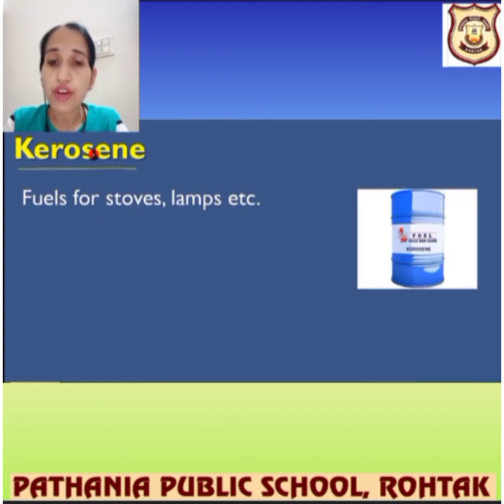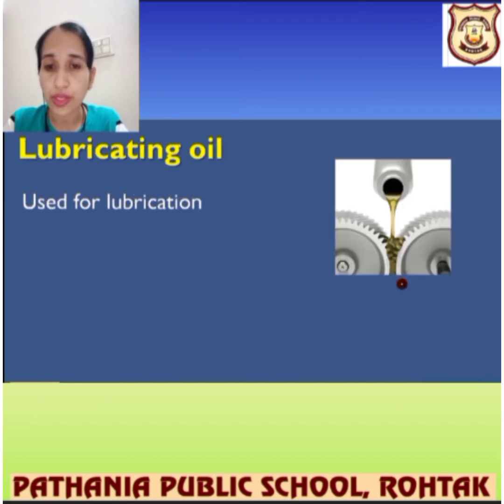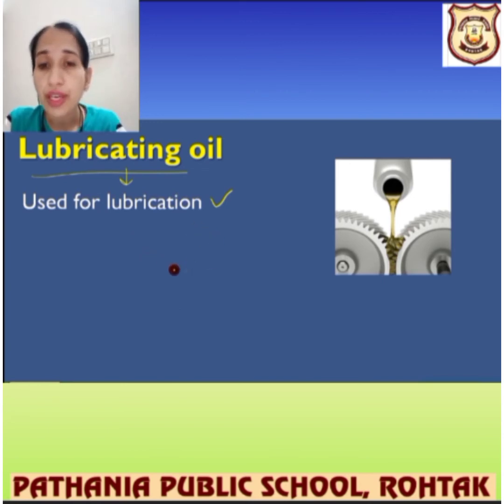Next is kerosene. Kerosene we are using for stoves, lamps. Nowadays it is not so common, but still kerosene has its own uses. So lubricating oil, the name itself tells us that it is used to lubricate things, like for lubrication processes in machineries. It reduces the friction, right? You will come to study it in the friction chapter also. It decreases the friction. When you are bringing smoothness in the vehicles, you can use this lubricating oil.